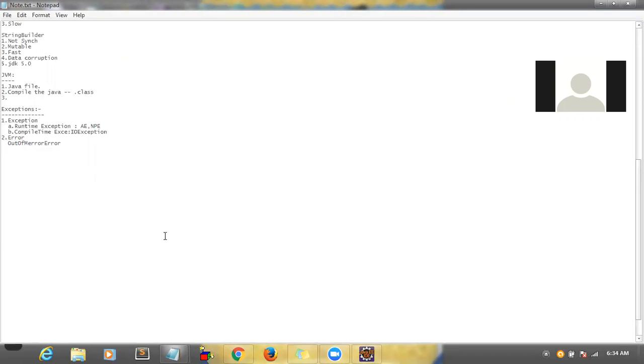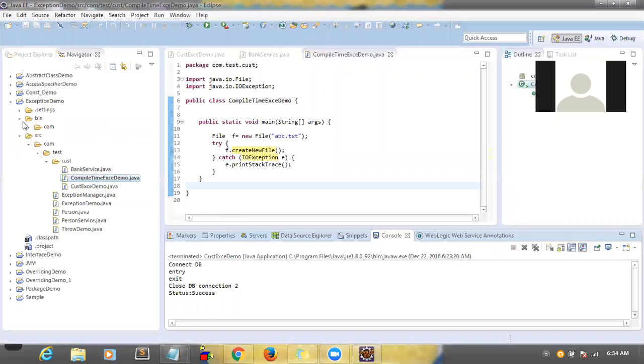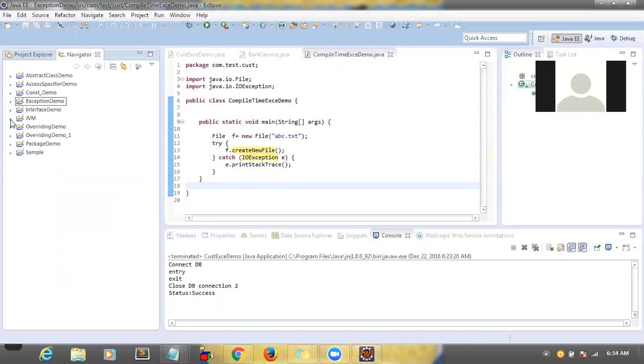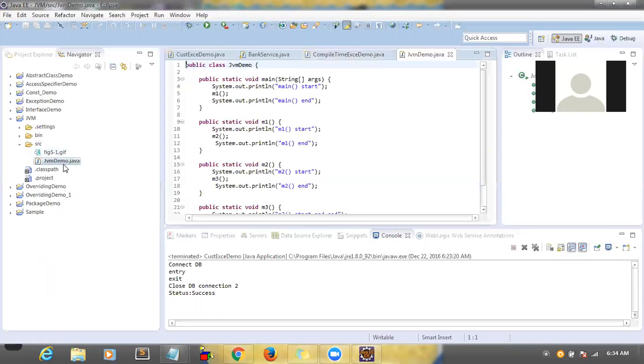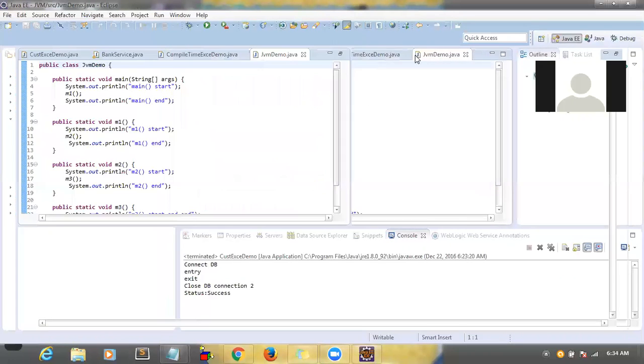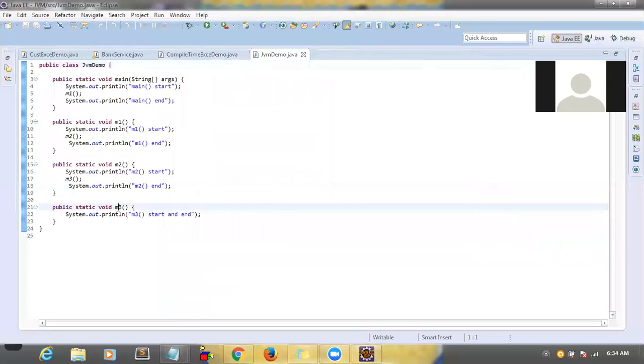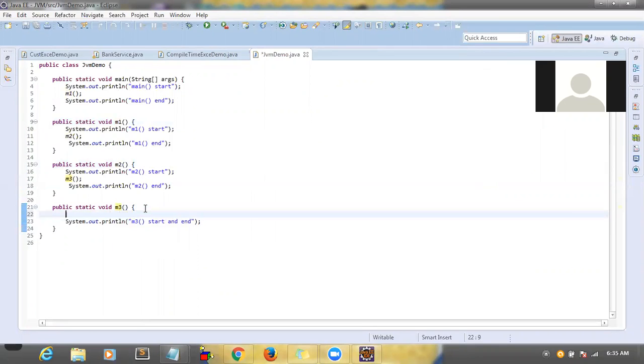I think we already saw this example last time as part of the JVM. Here we saw it. I will run this program again. Here we are calling from the main method to M1, from M1 to M2, and M2 to M3. Inside M3, I am going to call M2 again.